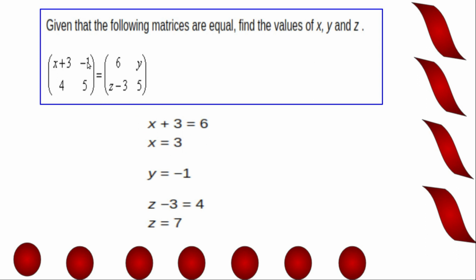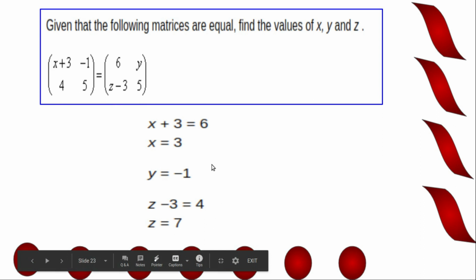Now equate second element, minus 1 equal to y. So y equal to minus 1. Now in the second row, last element 5 is equal to 5. And here we have 4 is equal to z minus 3, or z minus 3 equal to 4, z equal to 7. So x equal to 3, y equal to minus 1, z equal to 7.